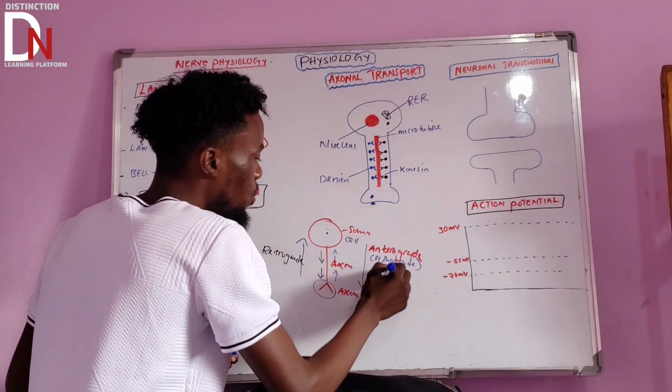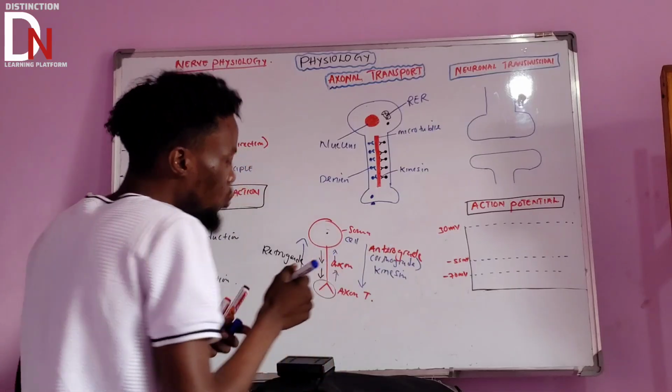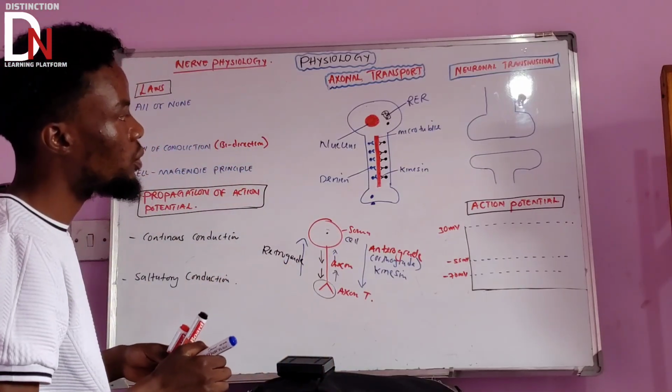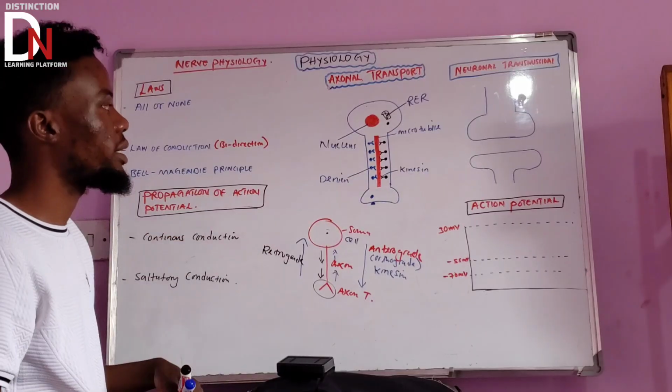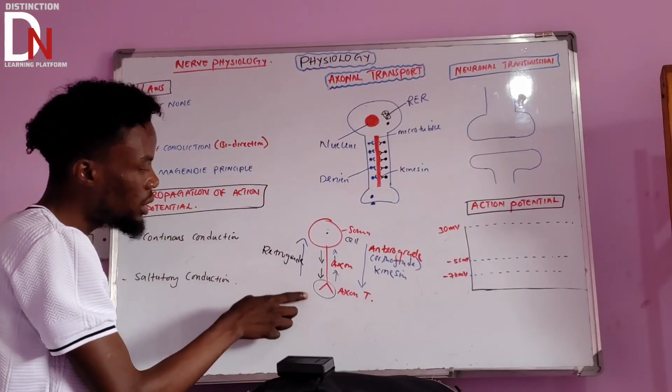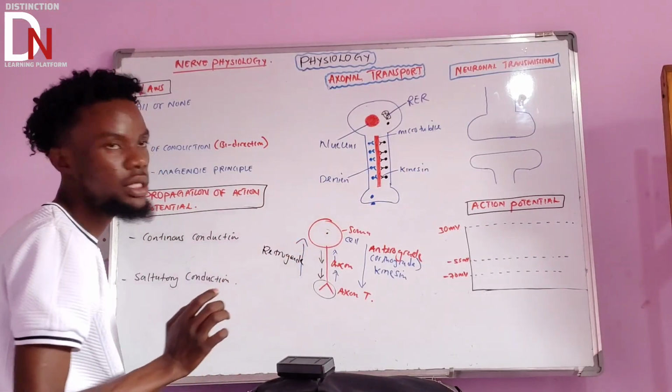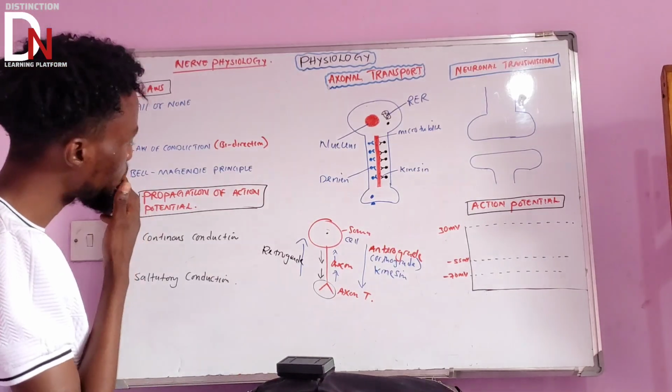So here they are going to use kinesin as one of the important enzymes to transport these substances that are coming like that. And in retrograde they are going to use this other type of enzyme, which is dynein.